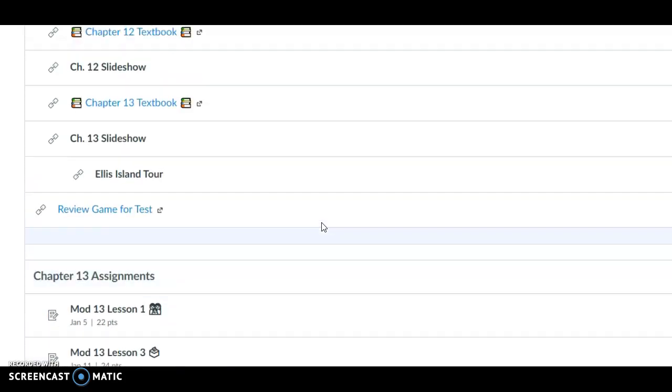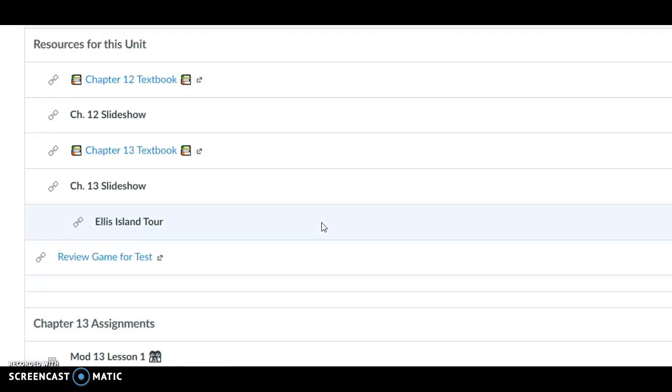On Thursday, and if you get done ahead of time you can go ahead and review with it, I set this day aside because in class with my in-person students, we spend the day reviewing for the test in multiple ways. I have put a link for the review game for the test. It should be open now, and it'll be open till next Friday. You can play it up to $1 million worth.